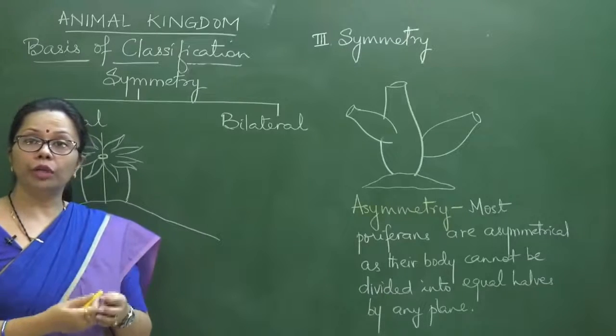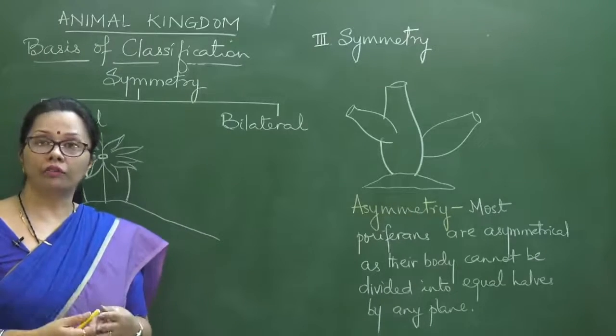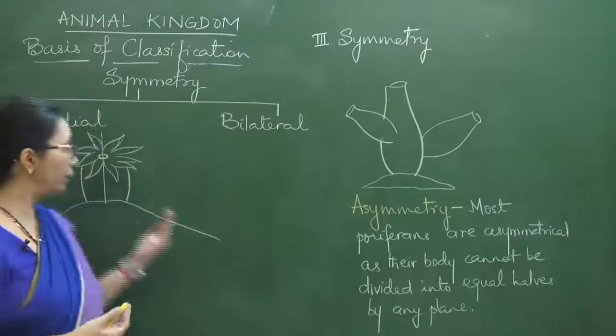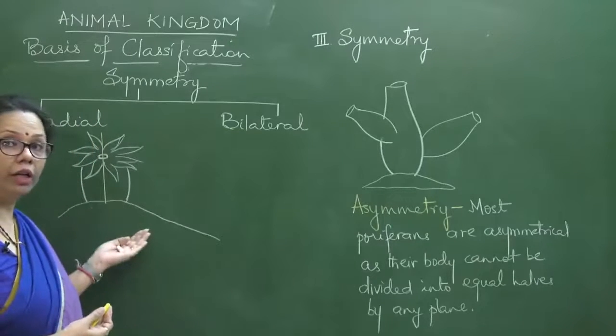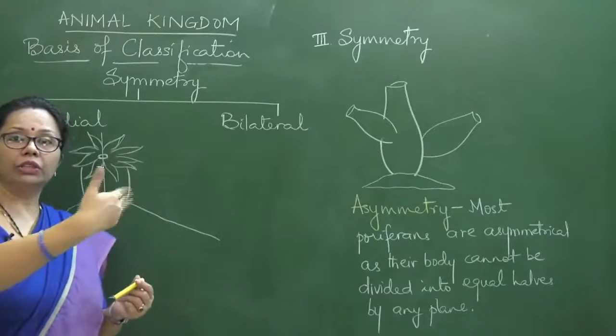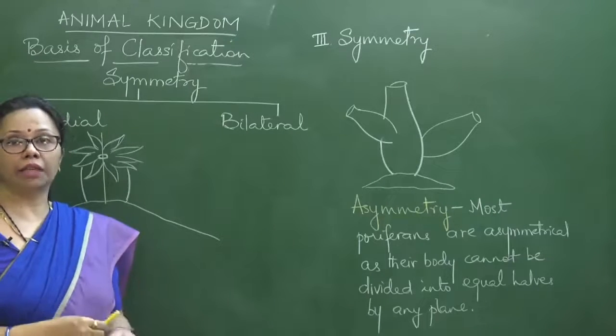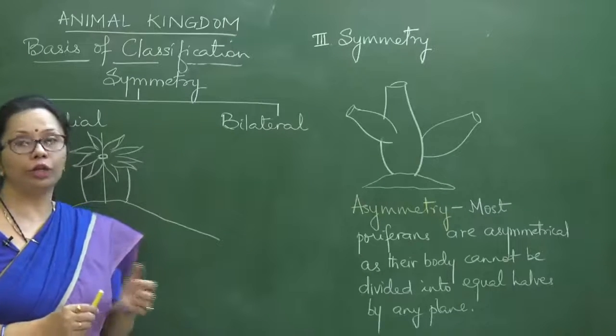And this longitudinal plane, how many can be there which can divide the body into equal halves? So of course here, as you can see, since it's a cylinder, you have to just keep this shifting 360 degree, you can keep on rotating it. So that means infinite planes are there which can cut the body into equal halves.